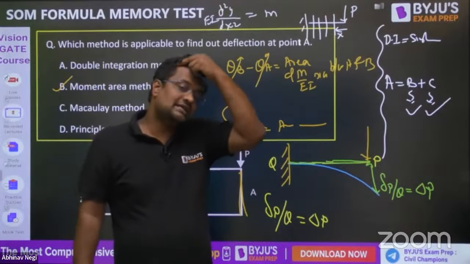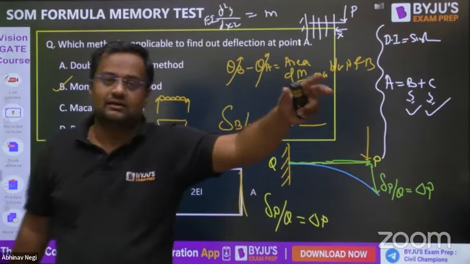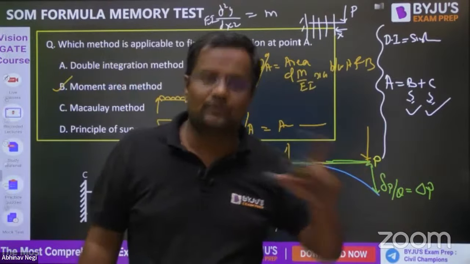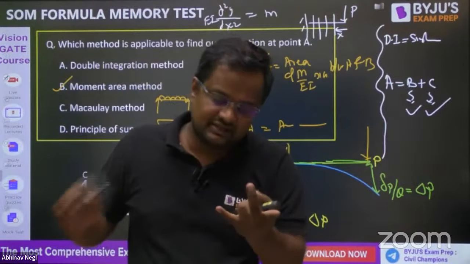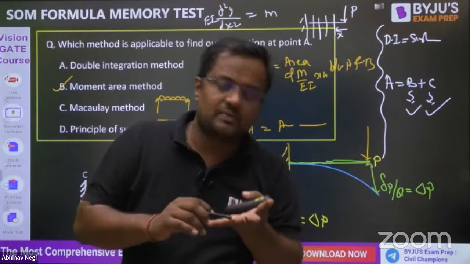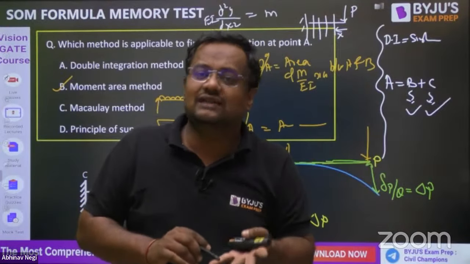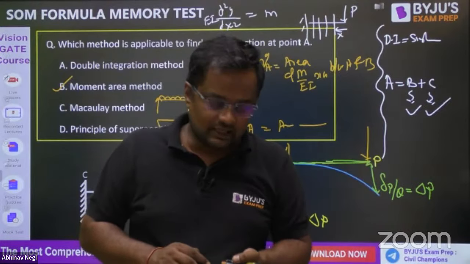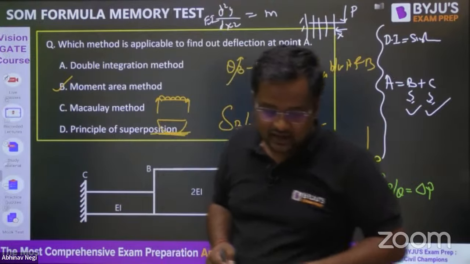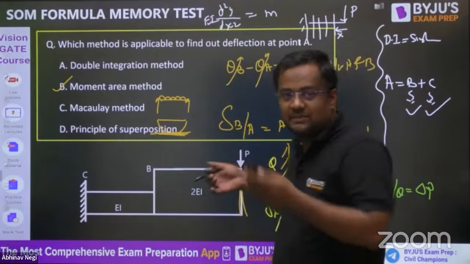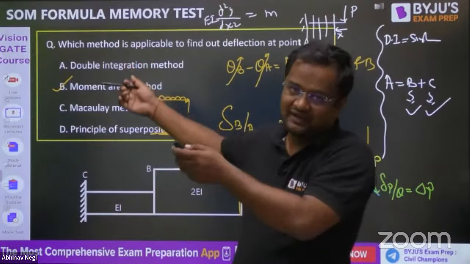Now, guys, when you don't know anything, then the BAP of all methods, where it is applicable everywhere, whether it is internal hinge, non-prismatic, non-symmetrical, whether it is beam, frame, arches, anything, that is strain energy method. That can be applied anywhere. So this is a summary of which method can be used where.